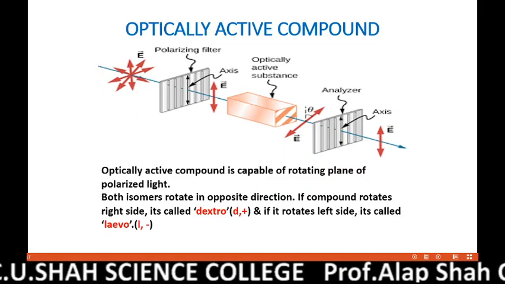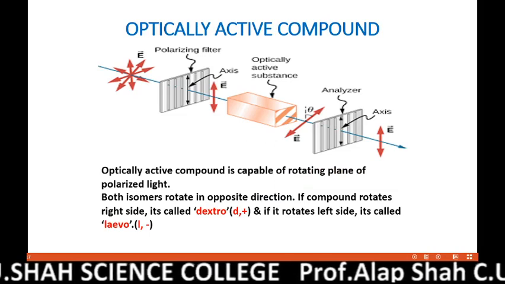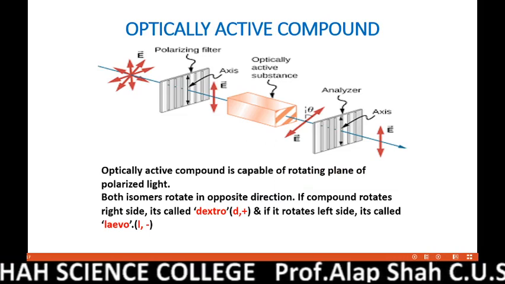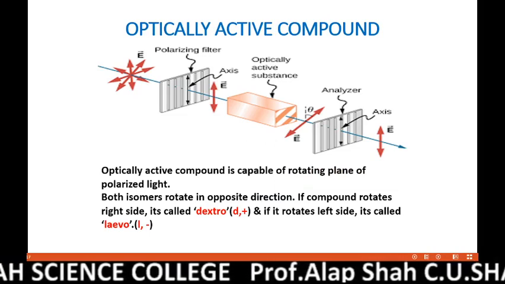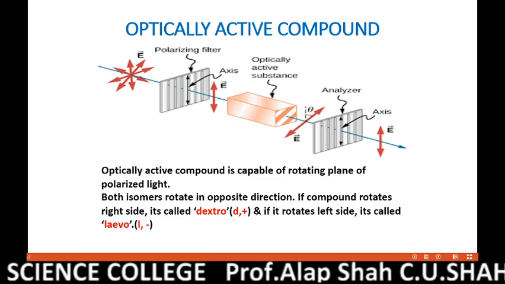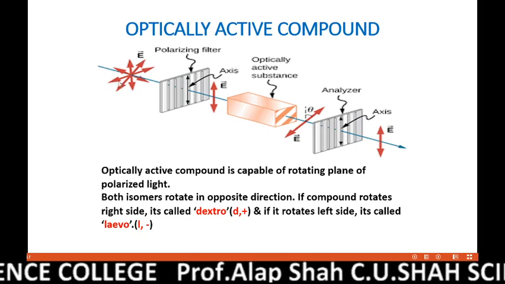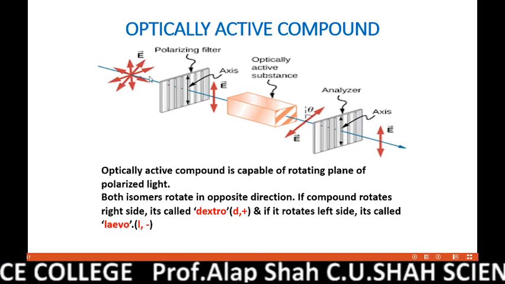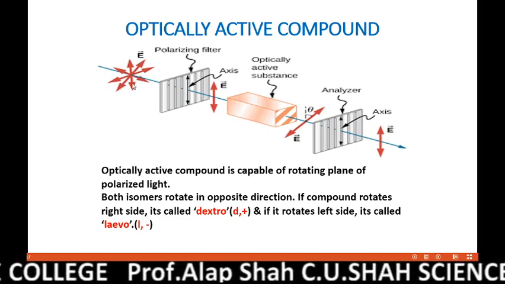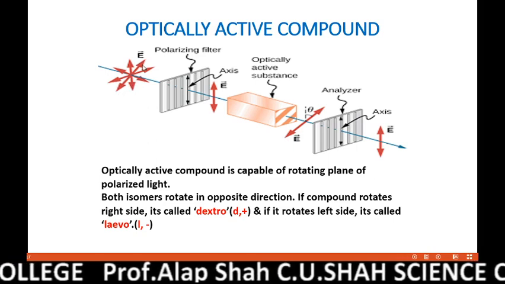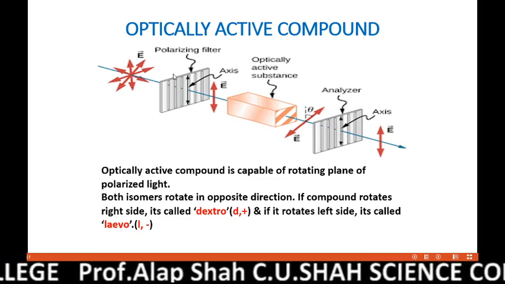Now let us discuss what is an optically active compound and what is an optically inactive compound. So again, the same phenomenon. This is ordinary light. Light waves are traveling in all the planes, passing through the polarizer.